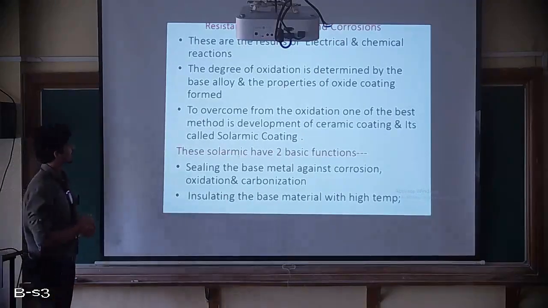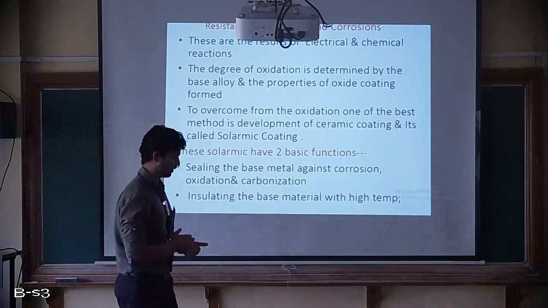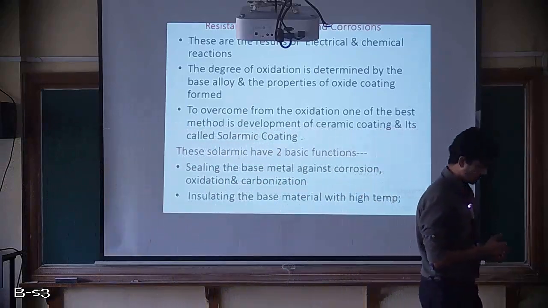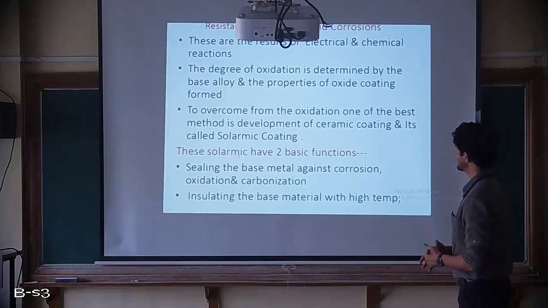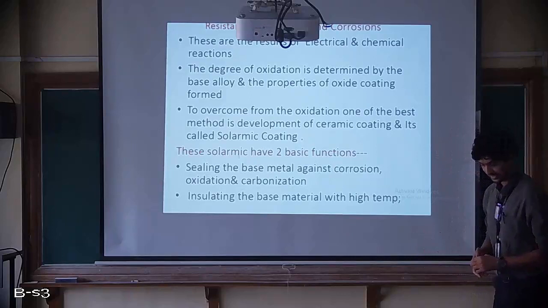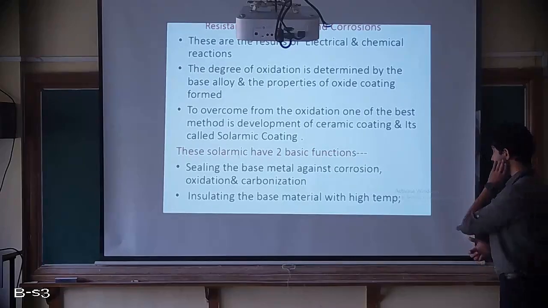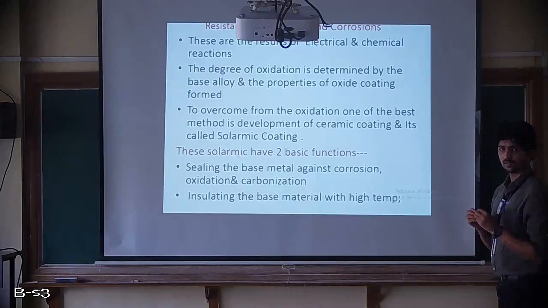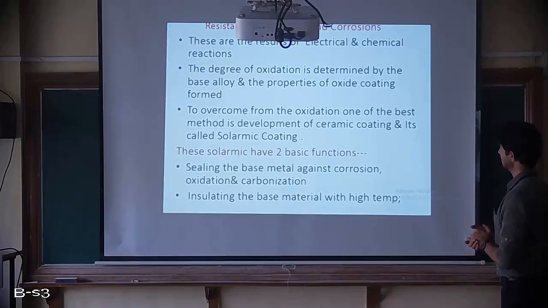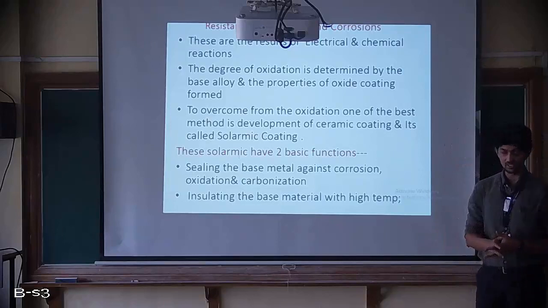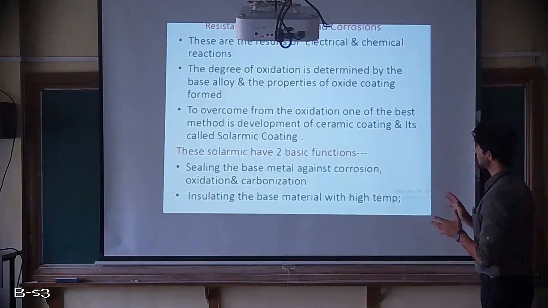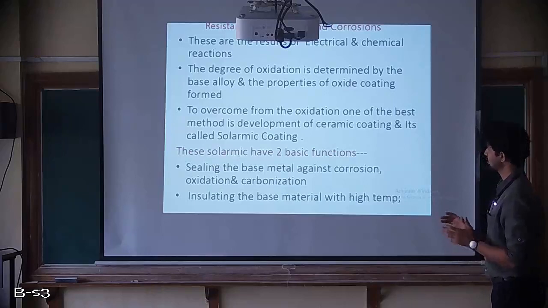Next, resistance to oxidation and corrosion. So we just got to know what is oxidation and what is corrosion. Now these are the results of electrical and chemical reactions. So when we say electrical and chemical reactions, why specifically electrical reactions? Because continuous spark ignition will be given inside the combustor, so the igniters will lead to the electrical reactions, whereas chemical reactions are between the material and oxygen or air, and material and water. So these are the results of electrical and chemical reactions, that is oxidation and corrosion.